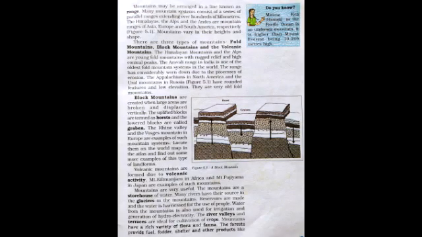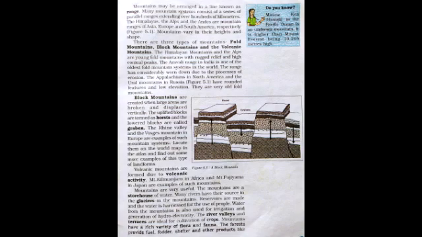Students, mountains may be arranged in a line known as range. Many mountain systems consist of a series of parallel ranges extending over hundreds of kilometers. The Himalayas, the Alps, and the Andes are mountain ranges of Asia, Europe, and South America. Mountains vary in their heights and shape. Students, mountains are of three types: fold mountains, block mountains and volcanic mountains.